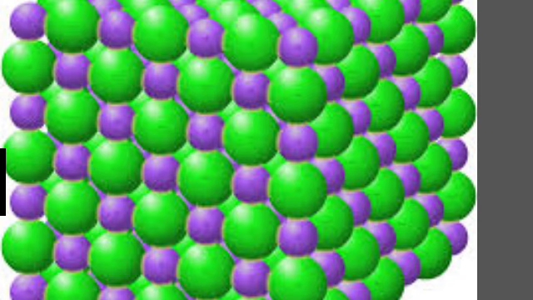Therefore, the metal sulfides and carbonates must be converted into metal oxides before reduction. Before reduction, the sulfide ores are changed into oxides by heating strongly in presence of air. The process is called roasting. The carbonate ores are converted into oxides by strongly heating them in absence of excess air. This process is called calcination.